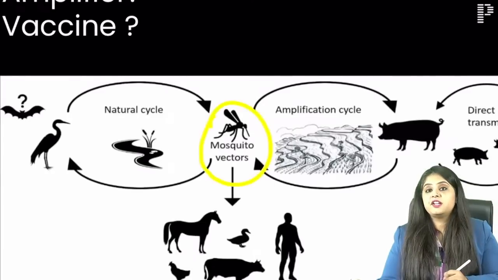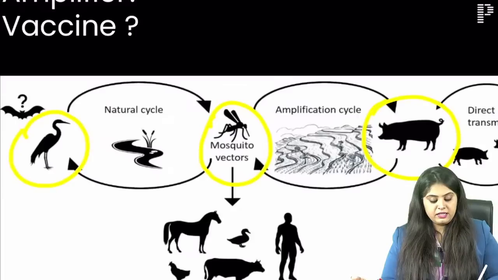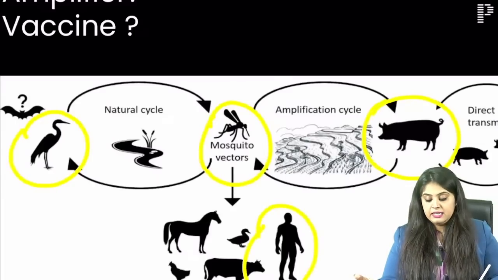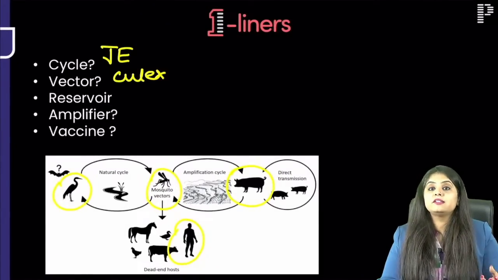I have a machhar in the center and I have one bird on one side and one pig on another side, and they are saying dead end mein human kahin hai. This is the life cycle of Japanese encephalitis. Yes, and for Japanese encephalitis, that machhar that you're talking about is a Culex mosquito.